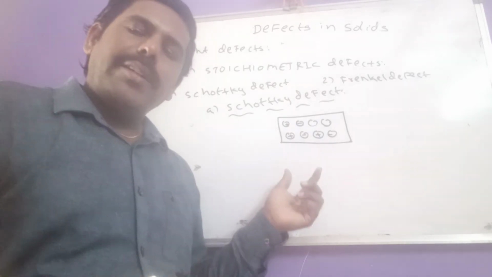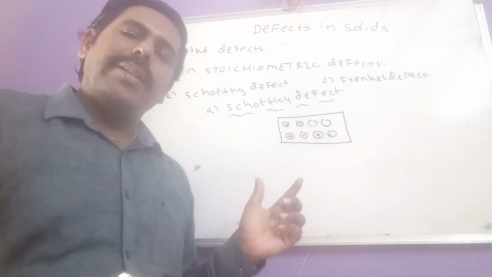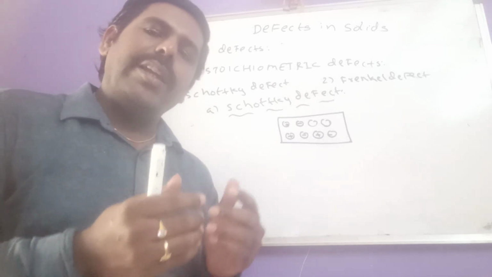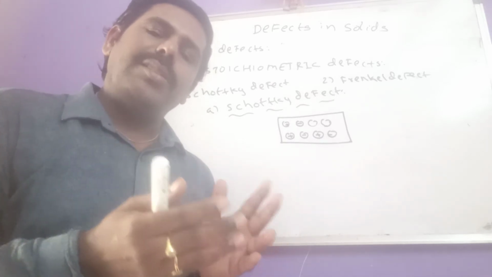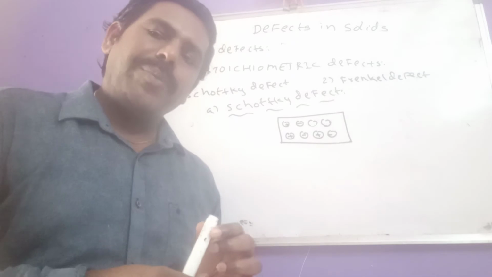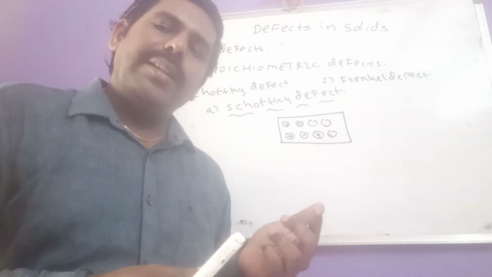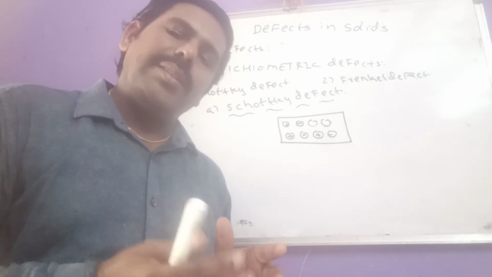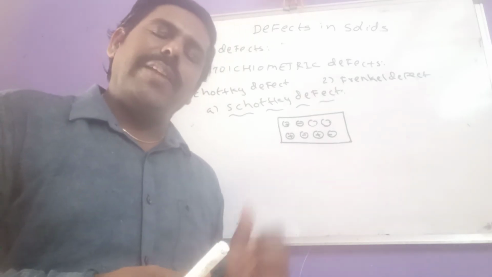And what are the important things we have to remember in this? The crystals which exhibit this Schottky defect are ionic crystals having a high coordination number, like 6 or 8. That means NaCl, KCl, such types of ionic crystals exhibit Schottky defect.